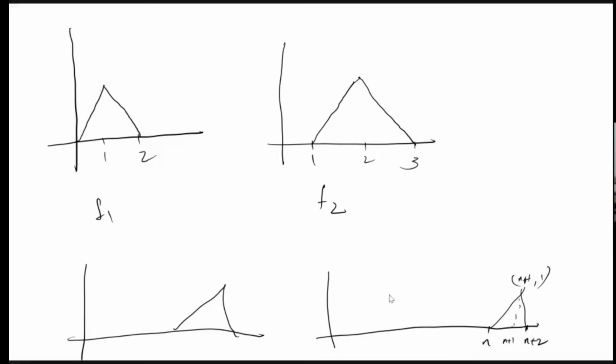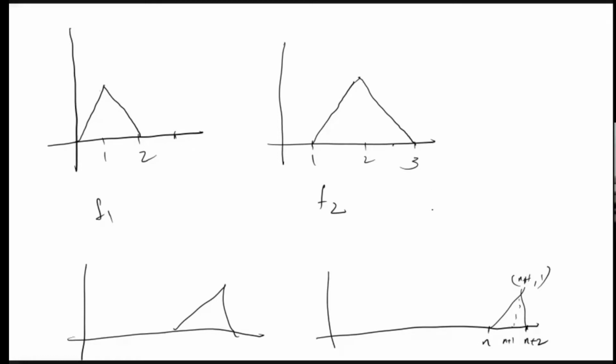So what can you say about this sequence? Take any point here. F1 of this point is 0. F2, if this point is in between, is some non-zero value. Maybe F3 is also some non-zero value. And then after some stage, it is becoming 0.